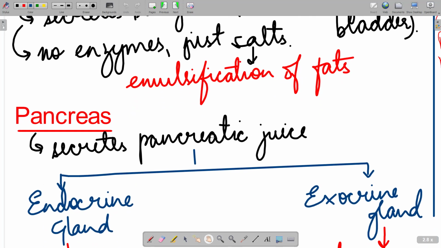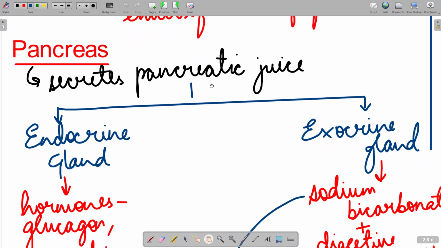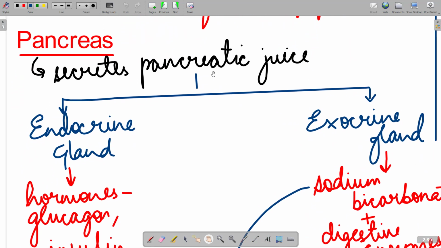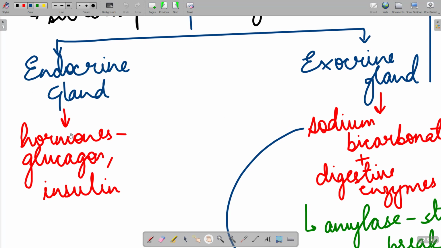Talking about the next gland, or the last gland, which is responsible in taking part in digestive system, is the pancreas. The pancreas secretes pancreatic juice, right? And also it's a very important gland. This has two roles to play. One is the endocrine part and the exocrine part. The endocrine part is basically responsible for releasing two hormones, glucagon and insulin.